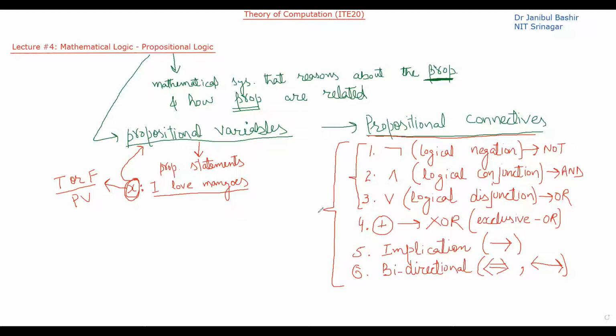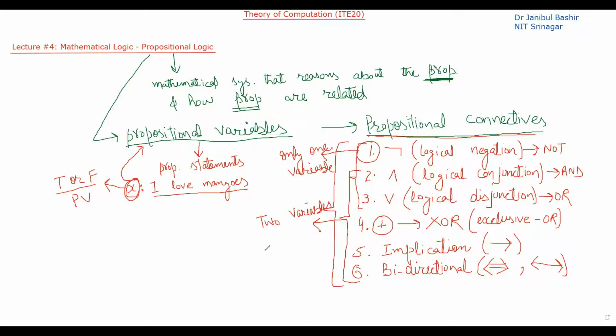And among these six connectives, only the first one is the exception, in the sense that it applies on only one variable. All the other connectives, for example and, or, XOR, implication, bidirectional, are binary connectives, or we can say they apply on two variables.